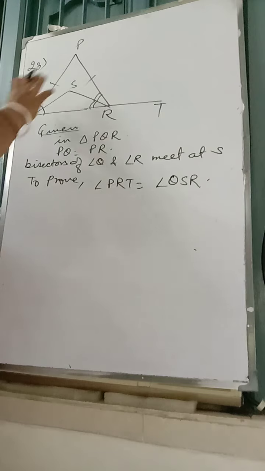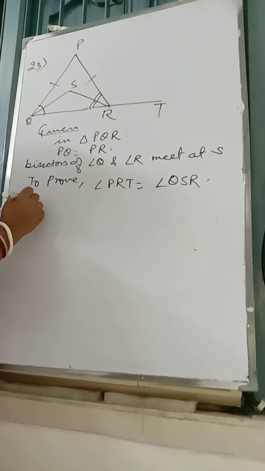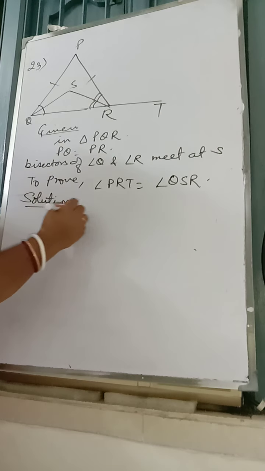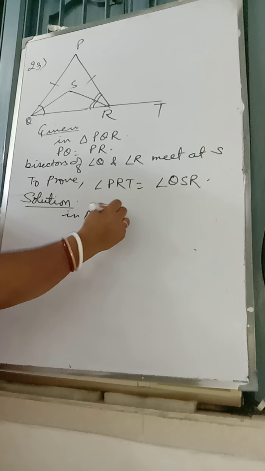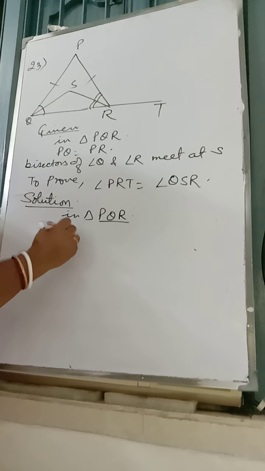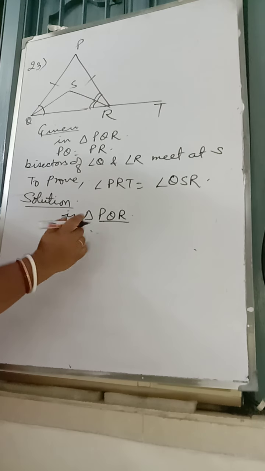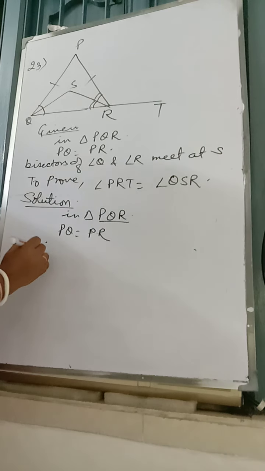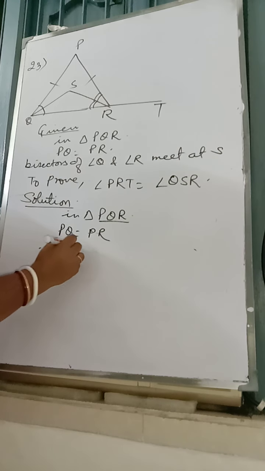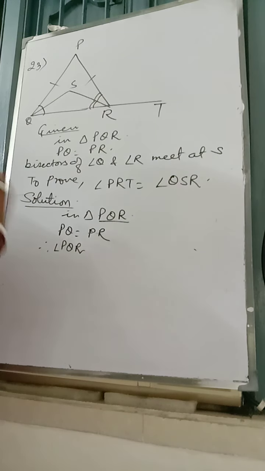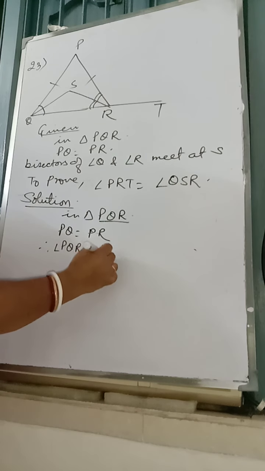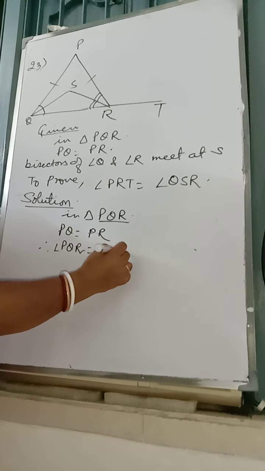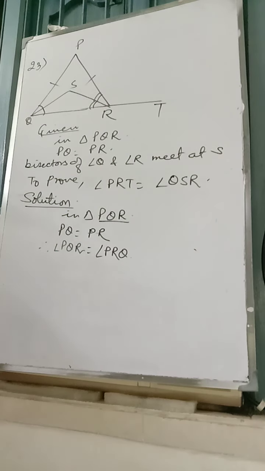Okay, now you see here in triangle, solution is in triangle PQR, PQ is equal to PR. So that's why angle PQR will be equal to angle PRQ. Is it?